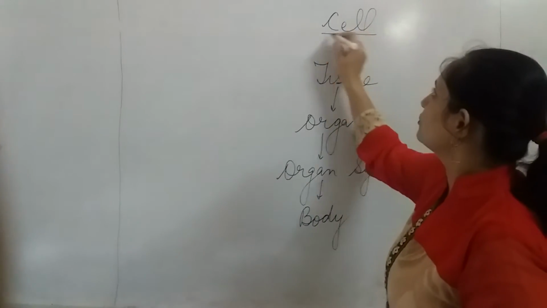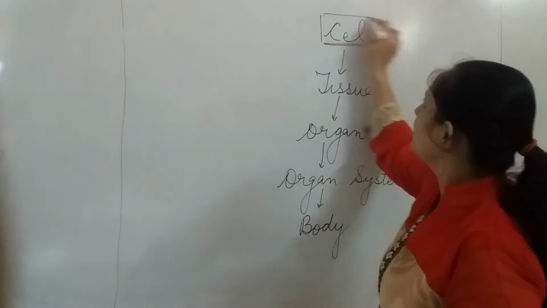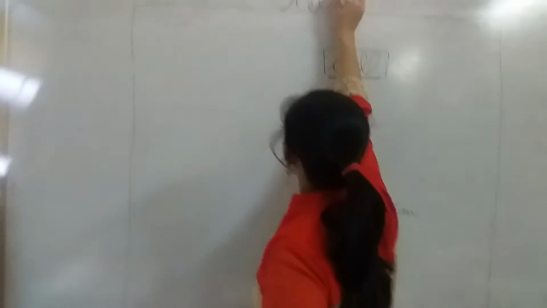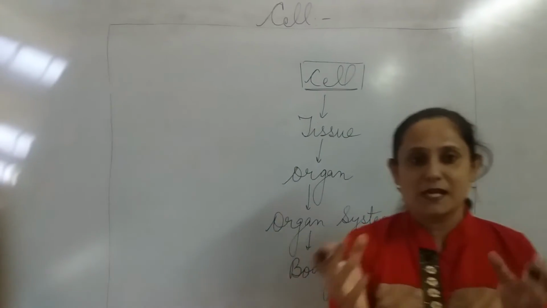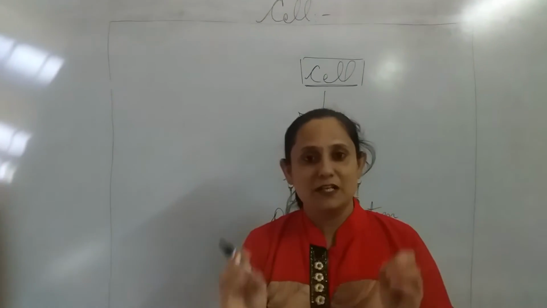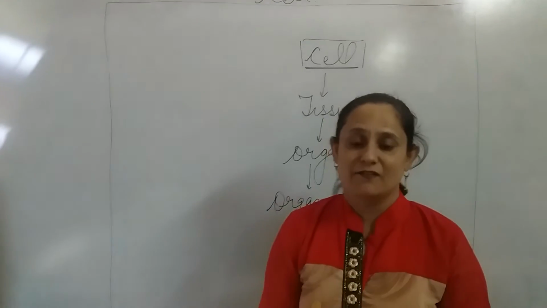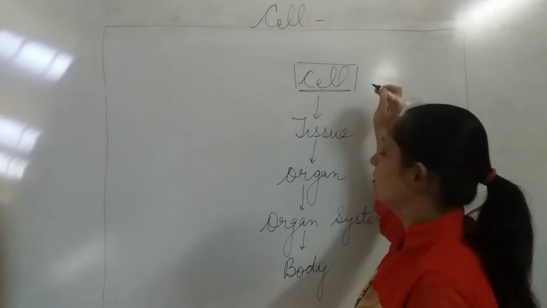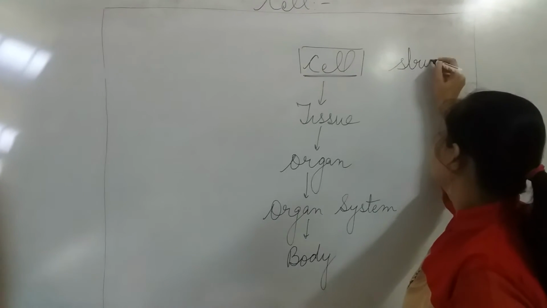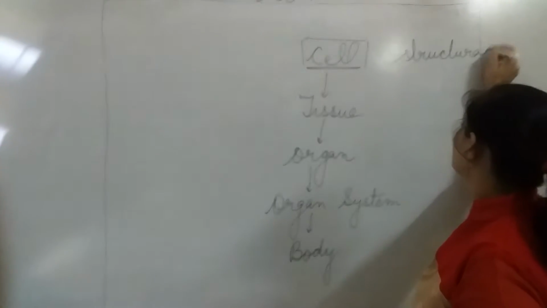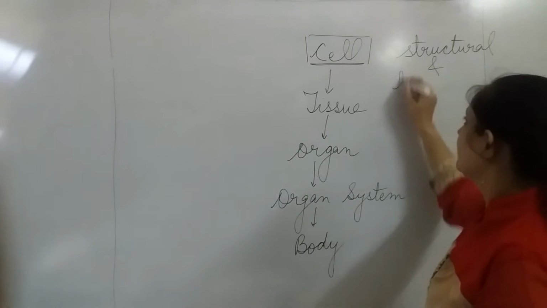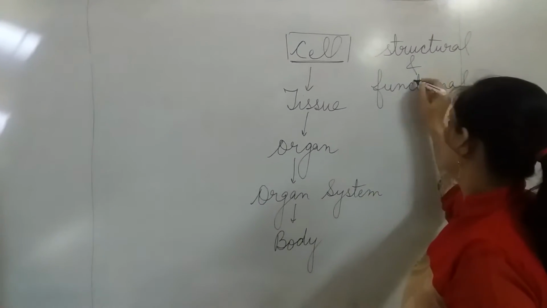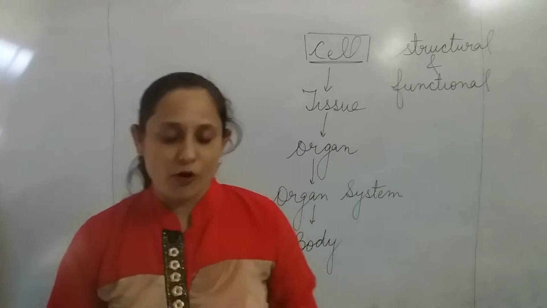So we are going to talk about a very interesting topic, that is the cell. What do you understand by a cell? The cell is a fundamental unit of life, or in other words we can say that the cell is the structural and functional unit of living organisms. Structural and functional unit of living organisms.